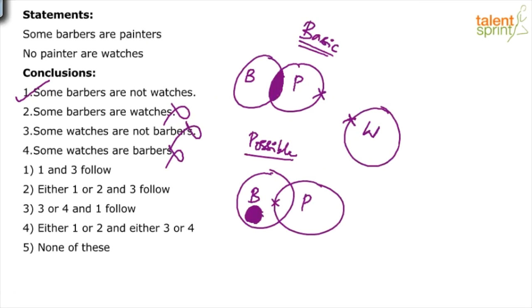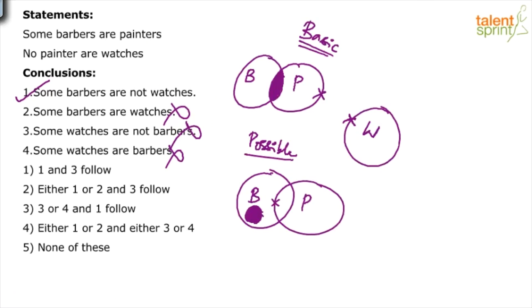And there's no complementary pair here. All those who are confused about conclusions being a complementary pair, please understand that some A's are B's and some A's are not B's does not make a complementary pair. There are only 2 complementary pairs in syllogism. Some A's are B's, no A is B. And the second one is all A's are B's, some A's are not B's. So there's no complementary pair here.